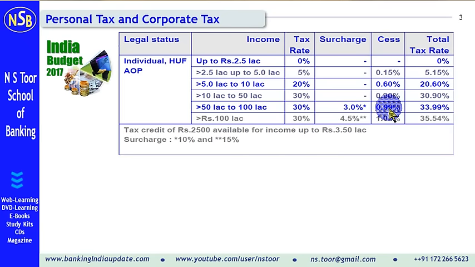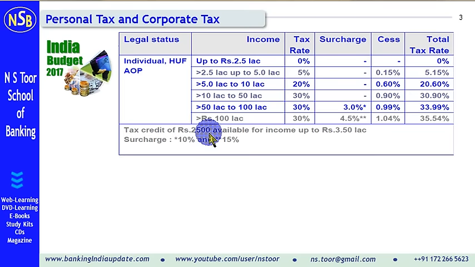Now this is the position with regard to income tax. In case of individuals earning up to rupees 3.5 lakh, tax credit of rupees 2500 is also available. So those persons who are earning up to 3.5 lakh, out of their taxable income, out of their tax amount, rupees 2500 will be given as rebate.